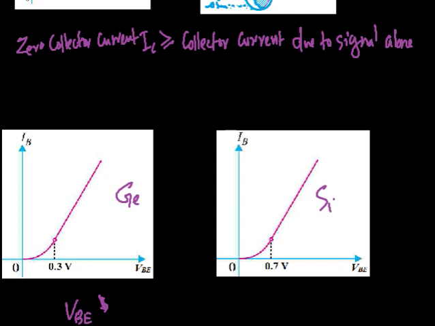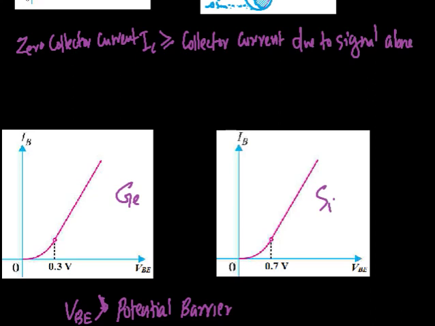So there should be a minimum proper base emitter voltage in the circuit at all instants of amplification. So we can say that VBE must be greater than the potential barrier, which is 0.3 volt for germanium and 0.7 volt for silicon transistors.